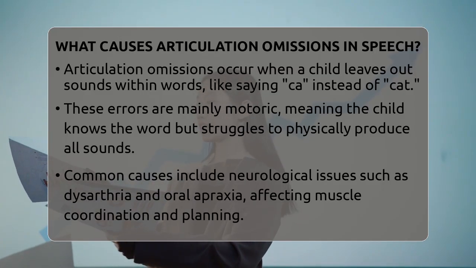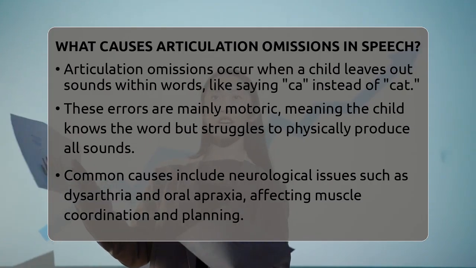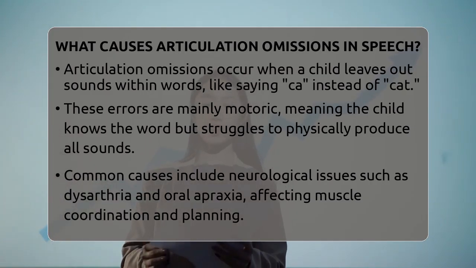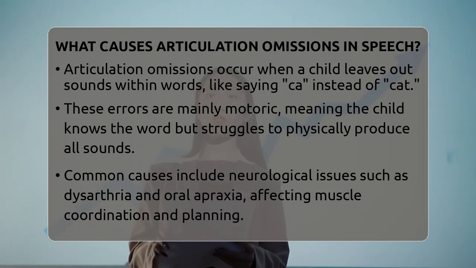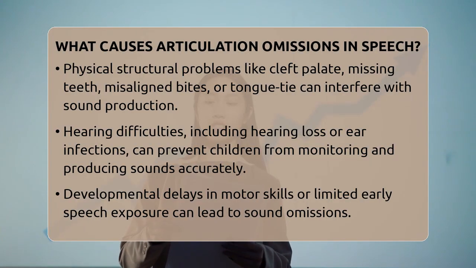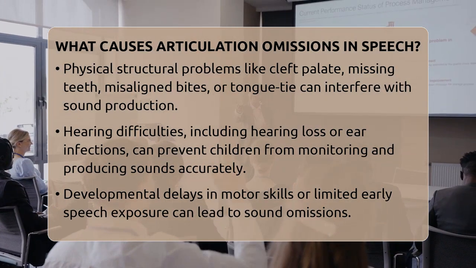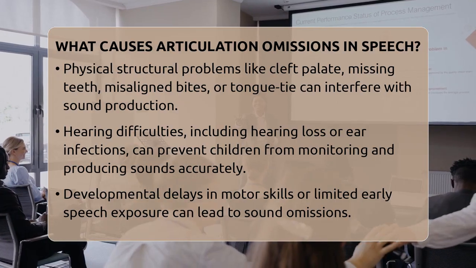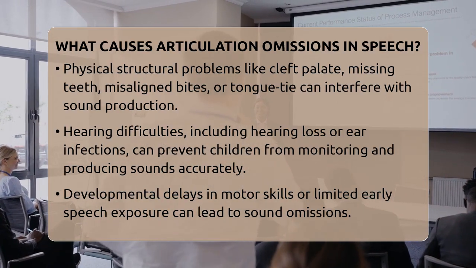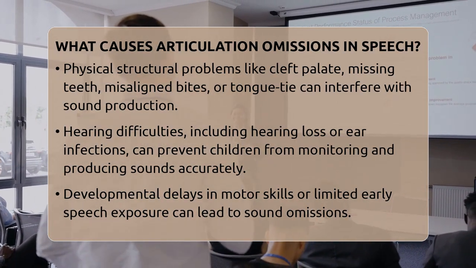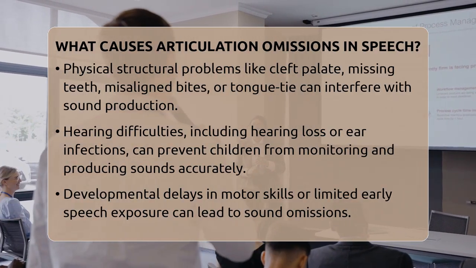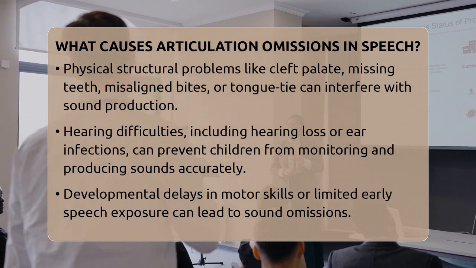One common cause is neurological issues. Conditions like dysarthria, which involves weakness or poor coordination of oral muscles, can lead to omissions. Children with oral apraxia also have trouble planning and executing the precise movements needed for speech. They might know what they want to say but find it hard to coordinate their mouth muscles to produce all the sounds. Physical structures can also play a role.